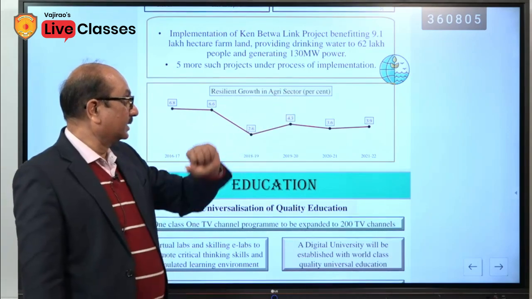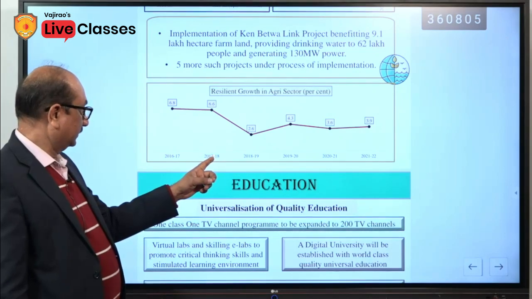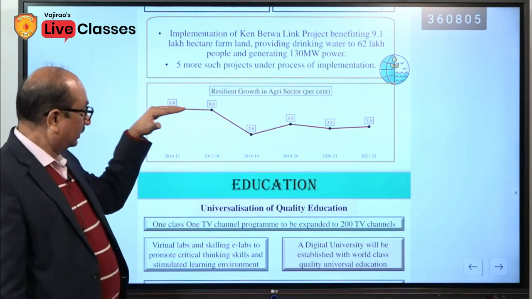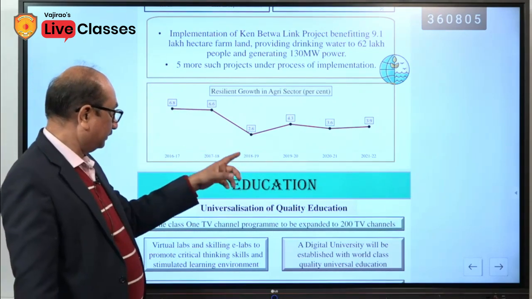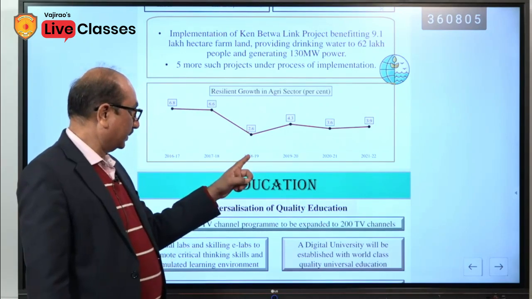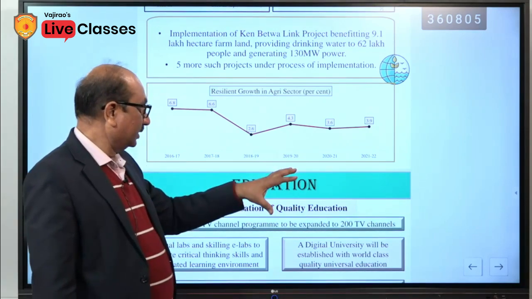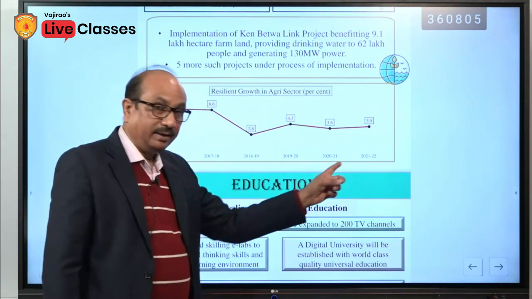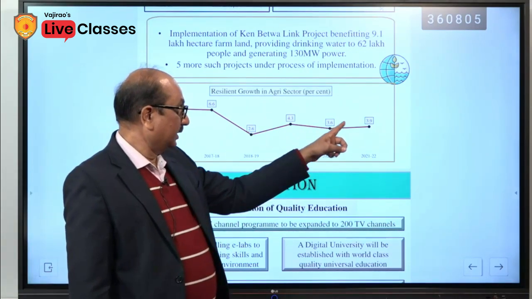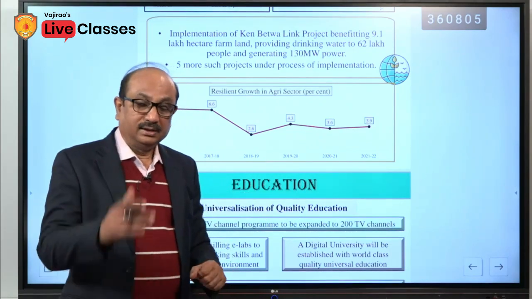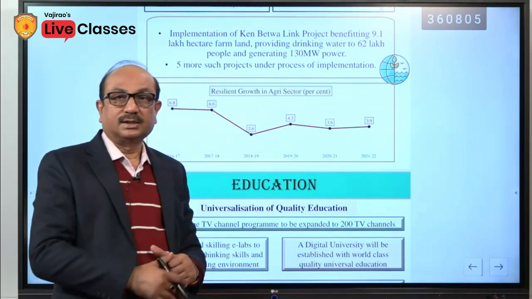Resilient growth in the agriculture sector, in percentage. 16-17, 17-18, it was almost steady, 6.8%, 6.6%. There was a sudden fall, 2.6%, in 18-19, and once again it started increasing. But here you can see that during the period of COVID impact, it was almost steady, 4.3, 3.6 and 3.9. It means the performance of the agriculture sector was much better as compared to the other sectors of the economy.